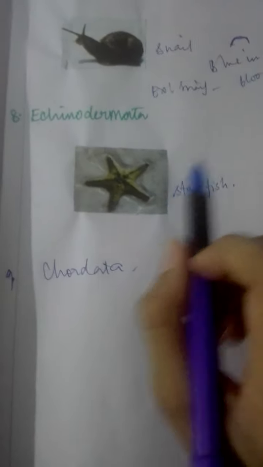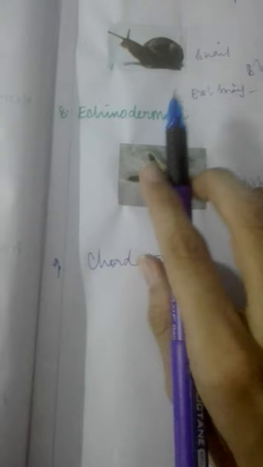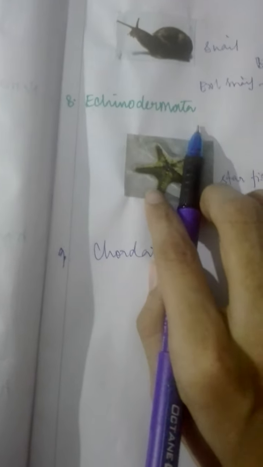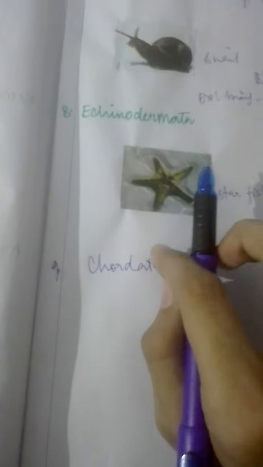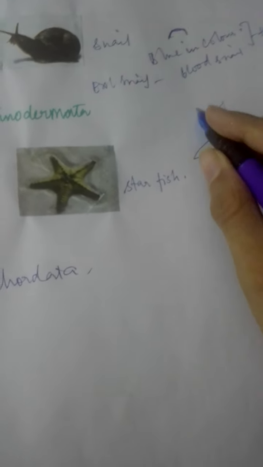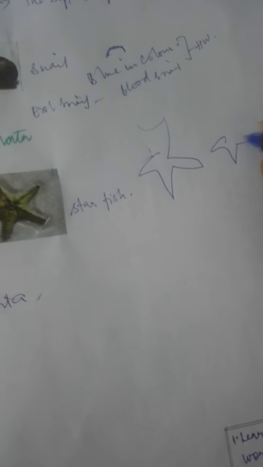Now our next topic is echinodermata. You know echinodermata. So the ninth one is also there, Chordata. I forgot to write it right away, but I'm going to explain it clearly. Don't worry about that. Children, echinodermata comprises marine animals with a star-shaped and spherical or elongated body. You can see it is elongated, like a star shape.